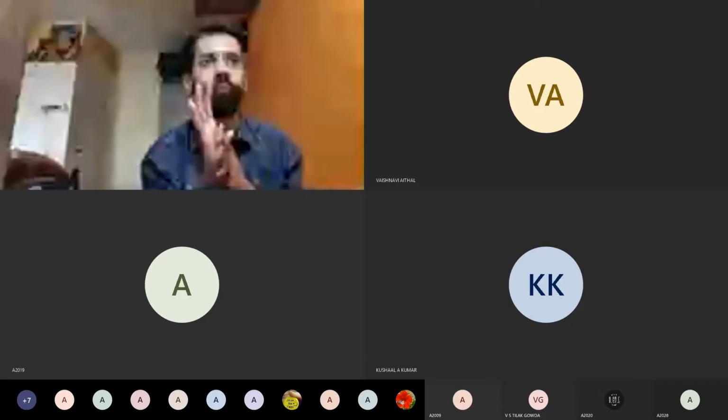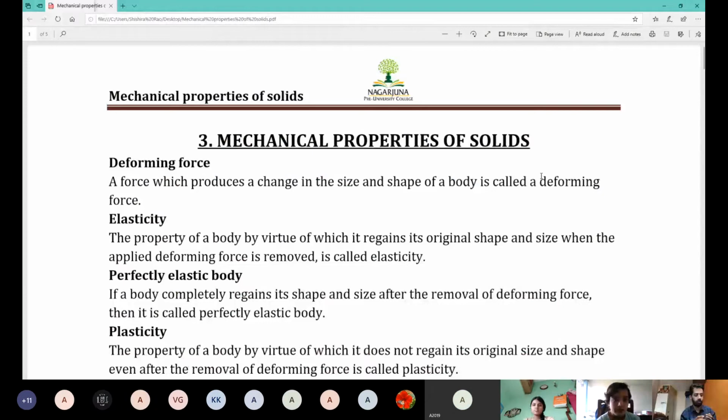So starting now, properties of solids, mechanical properties of solids. We'll simply name the chapter as solids. Next chapter will be fluids. So the name is mechanical properties. We'll skip that. Solids, fluids, nicely we call it.